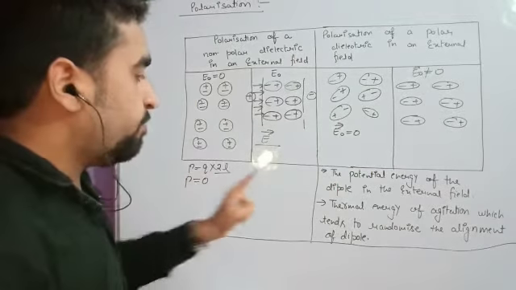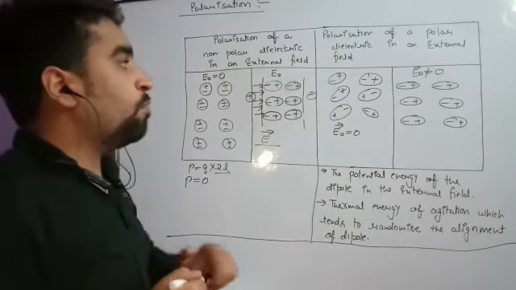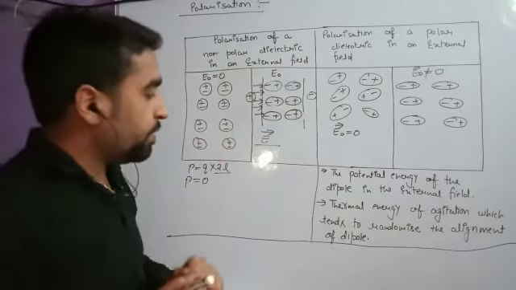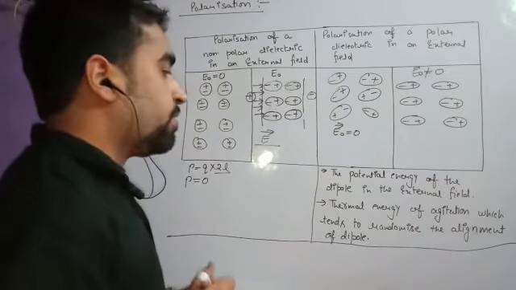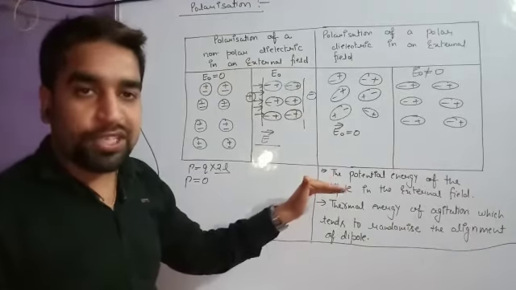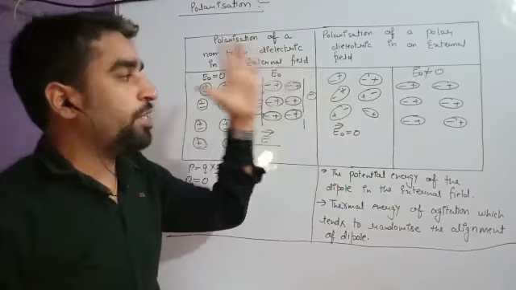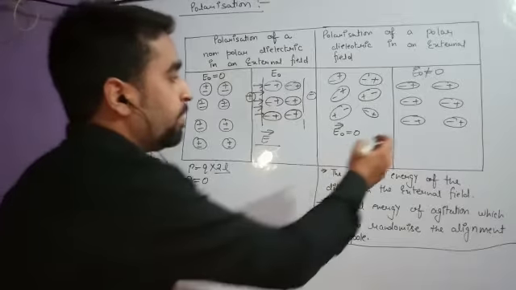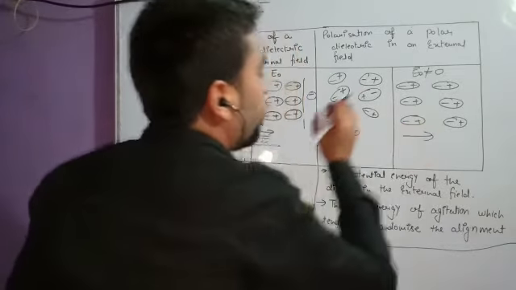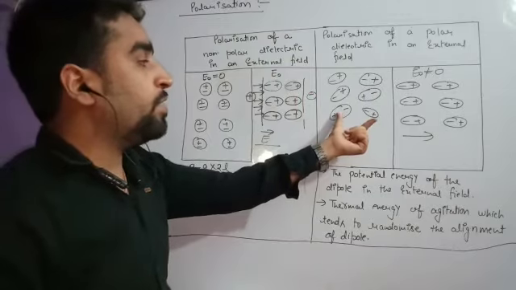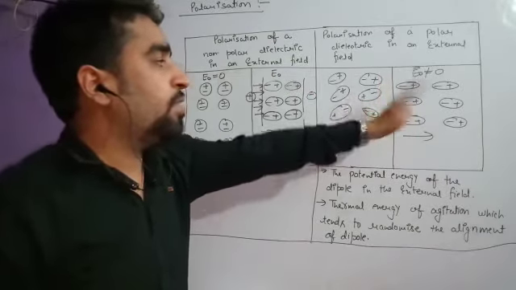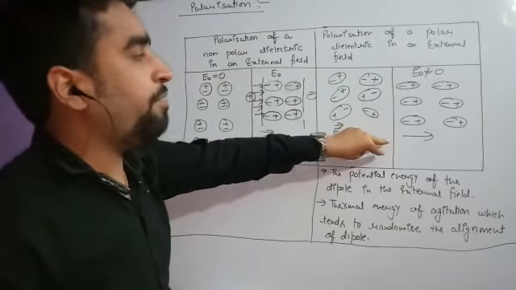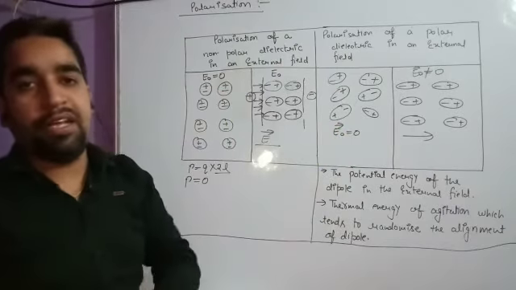Now students, one thing you have to take care about is that the dipole moment of the polar dielectric material depends on two factors. These two factors are the potential energy of the dipole in the external field. Okay, so this depends on the potential energy of that particular dipole, that is, how much energy has been acquired. One more thing, thermal energy. Once you apply the field, because of the field these get the permanent dipole moment, but there is a thermal energy which wants to rotate these dipoles in random directions. So how much dipole moment they will acquire depends on the thermal energy as well. So you have to remember this.